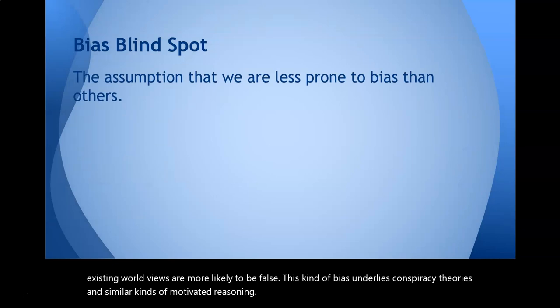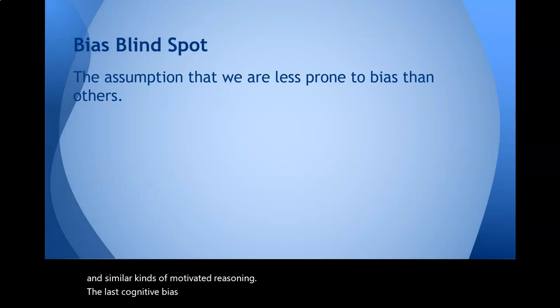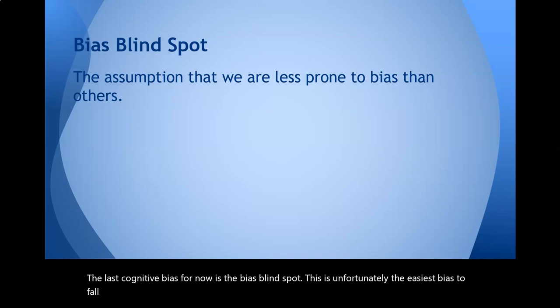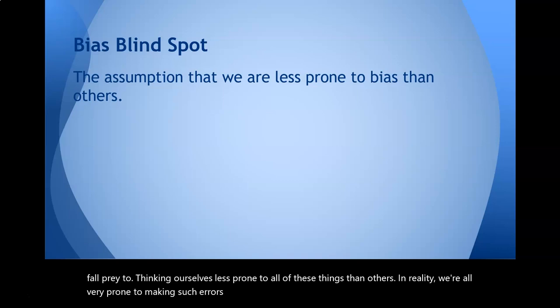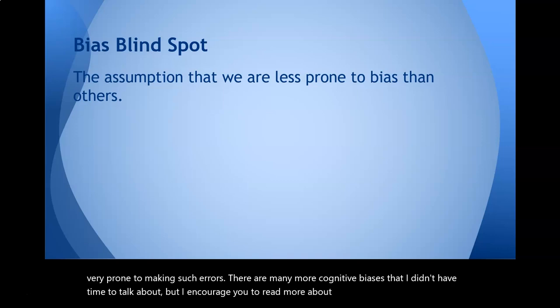The last cognitive bias for now is the bias blind spot. This is unfortunately the easiest bias to fall prey to, thinking ourselves less prone to all of these things than others. In reality, we're all very prone to making such errors. There are many more cognitive biases that I didn't have time to talk about, but I encourage you to read more about cognitive biases and how to think more critically.